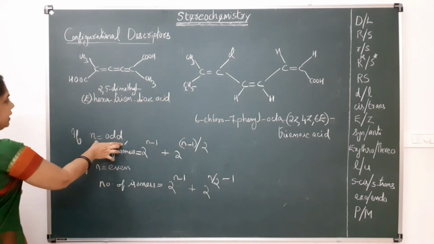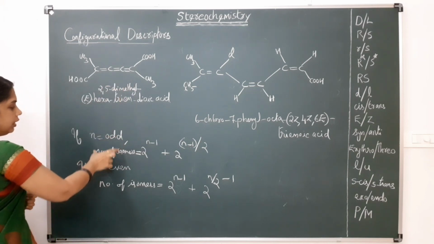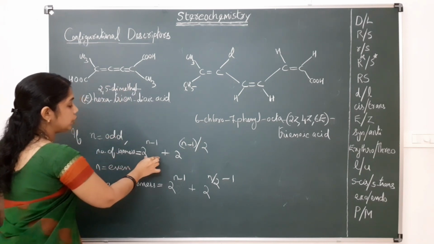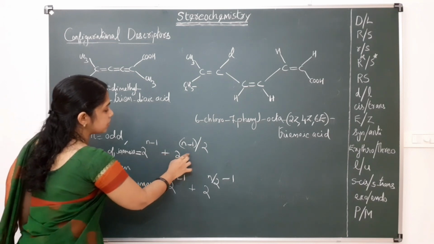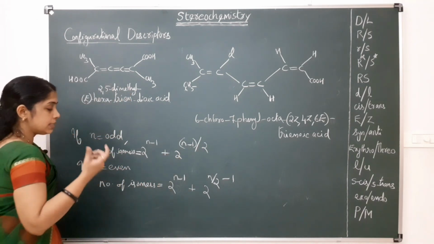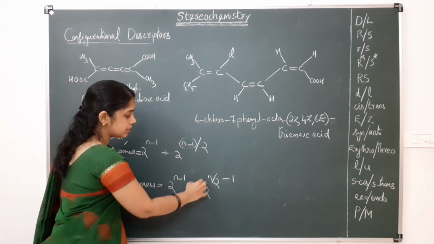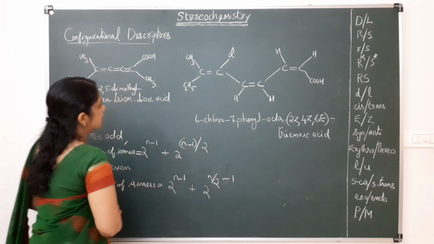So if n is odd, the number of isomers will be 2 raised to n minus 1 plus 2 raised to (n minus 1) divided by 2. If the number of double bonds is even, the number of isomers will be 2 raised to n minus 1 plus 2 raised to (n by 2 minus 1).